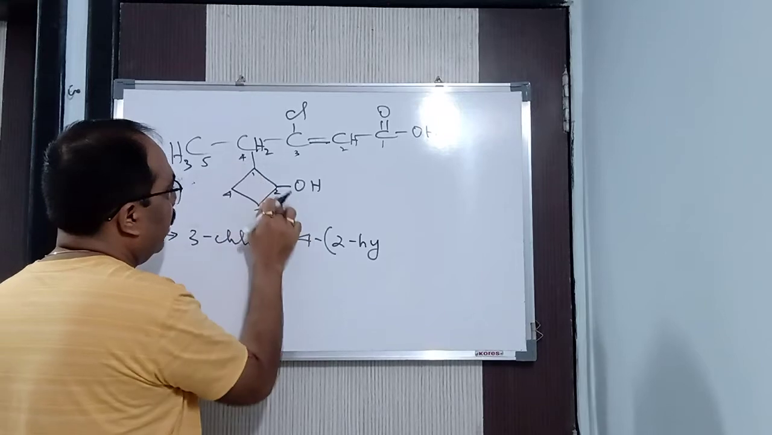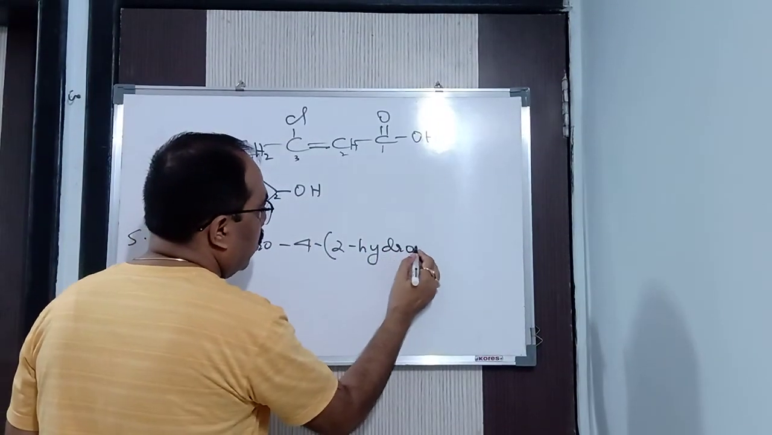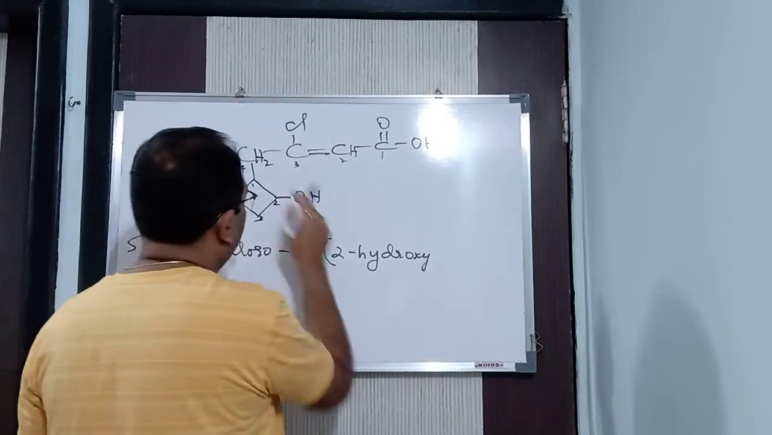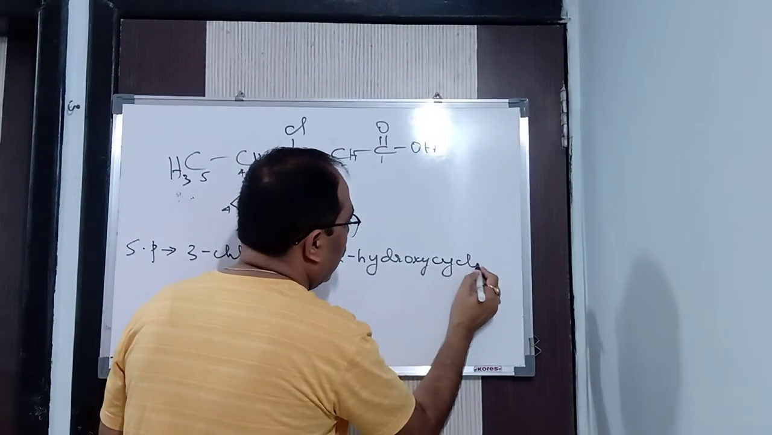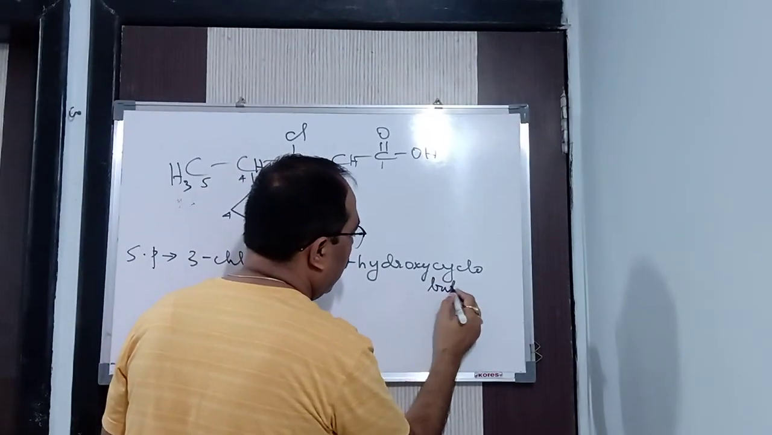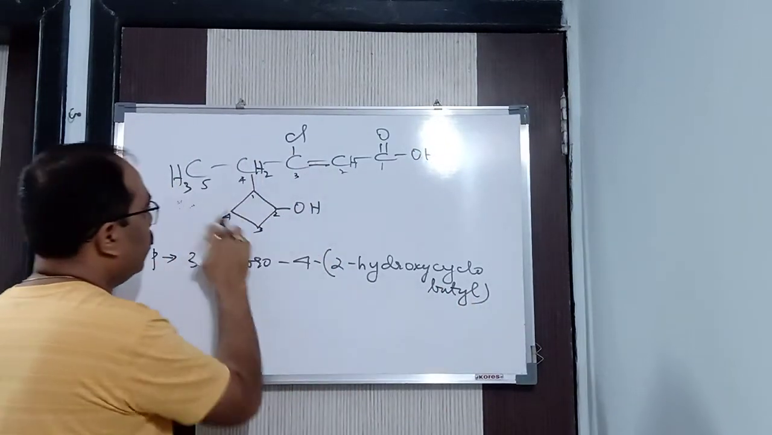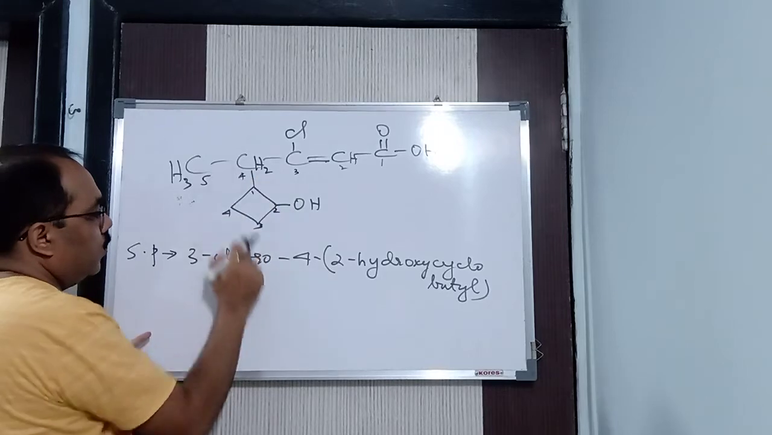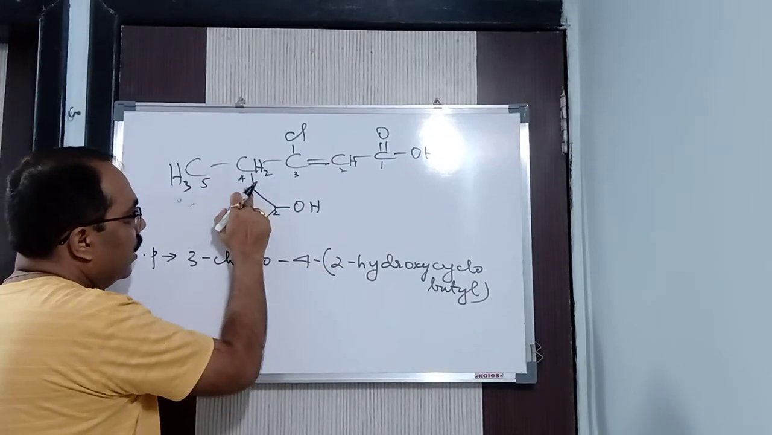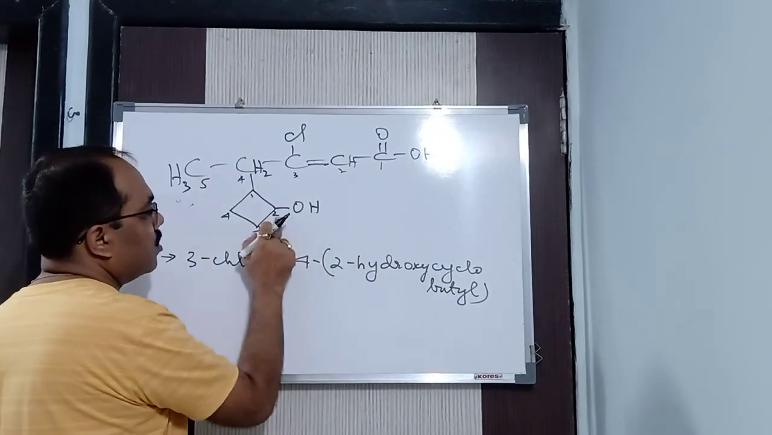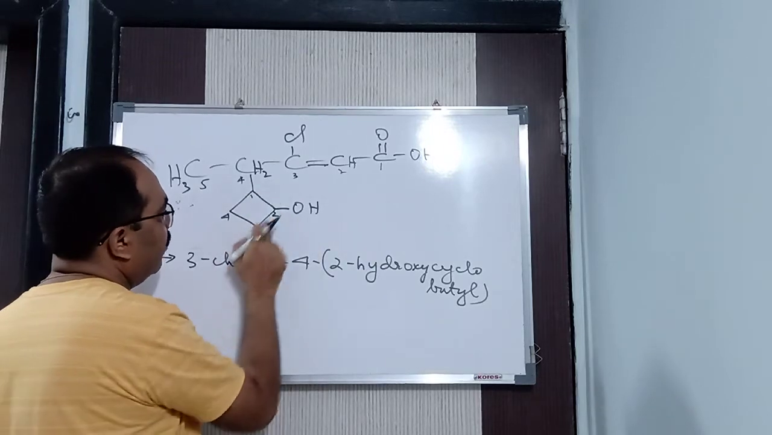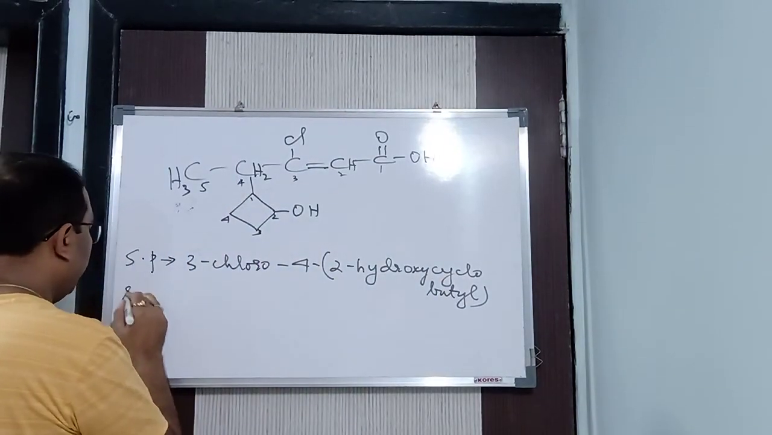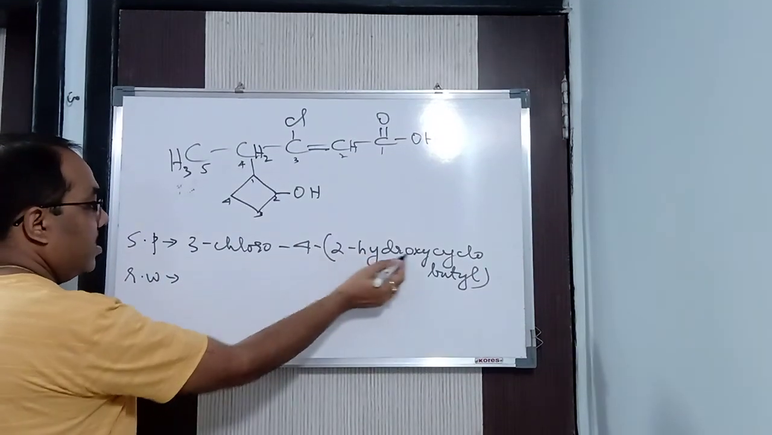See, in the ring we are having 2-hydroxy. 2, because now this becomes a prefix. Prefix means the name changes, 2-hydroxy. Then 2-hydroxycyclo, what is that? Butyl, because 4 carbon: 1, 2, 3, 4. Anything else? See, 3-chloro, third position chloro. Fourth position we are having, under fourth, second position hydroxy. Then we are having cyclobutyl, 2-hydroxycyclobutyl. Done.